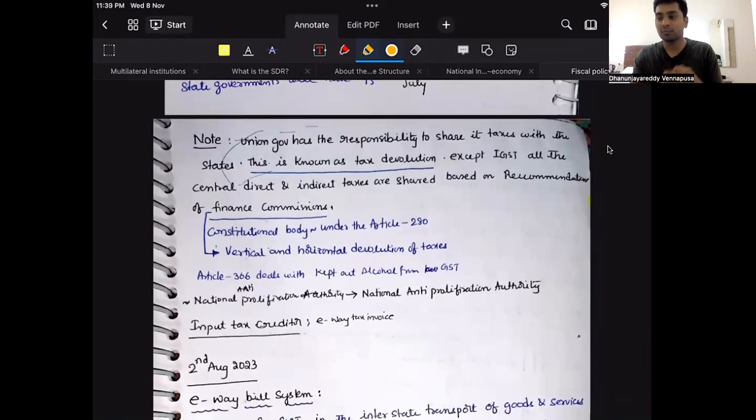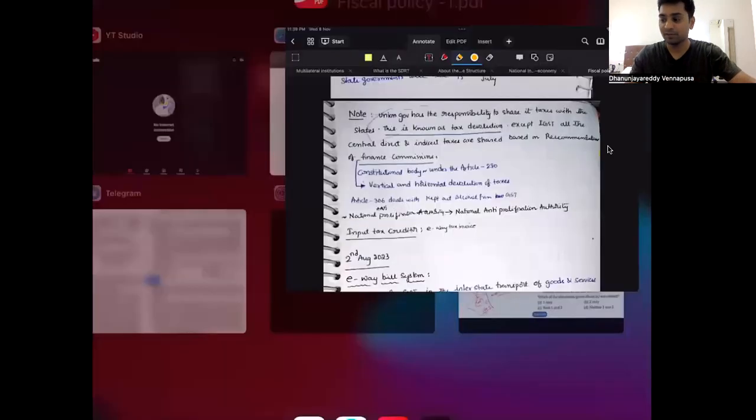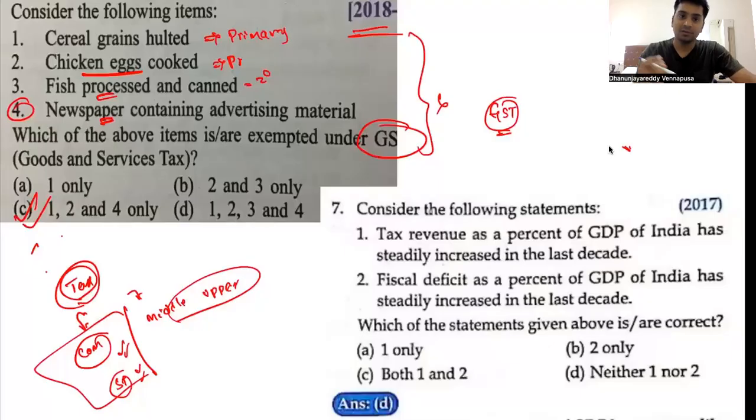Have a quick recap about what it is. So there will be some probability of asking questions, at least in GST. If not in these type of questions, they can ask something under GST. Why can they ask about GST?